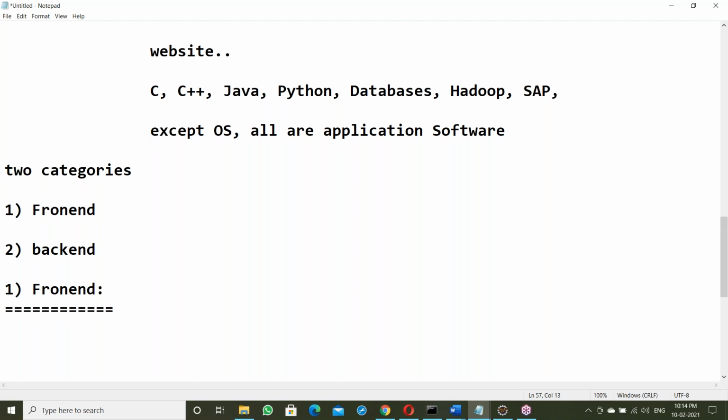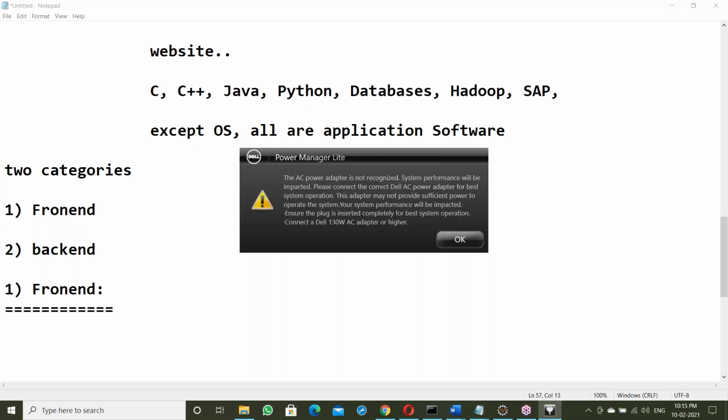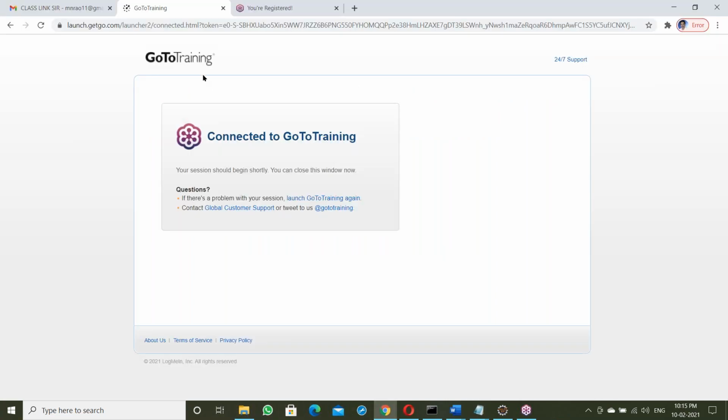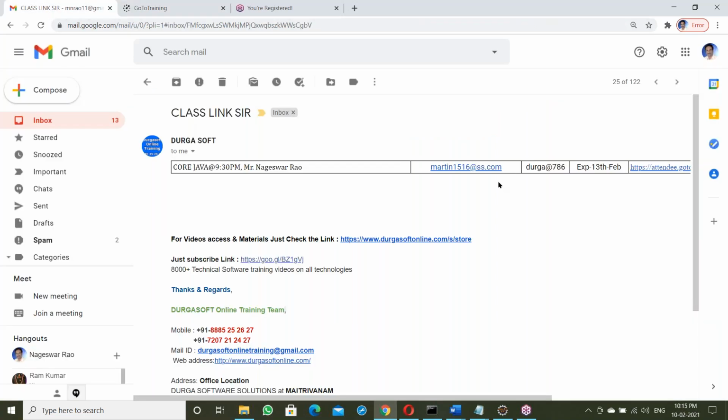Suppose you are registering some account, maybe a Facebook account. Suppose you are creating a Gmail ID. You have to register it, right? There's a registration form, with first name, middle name, last name, something like this. Those forms are nothing but front end. For example, here.